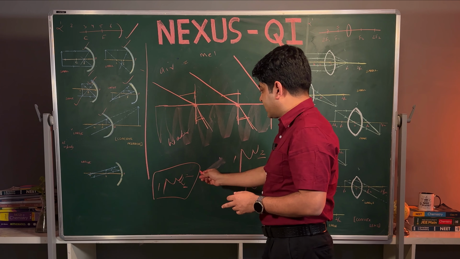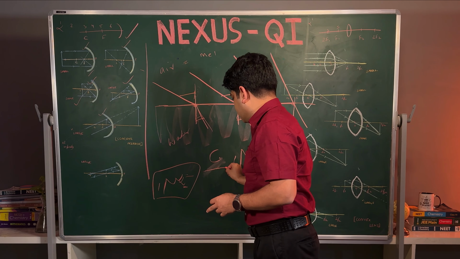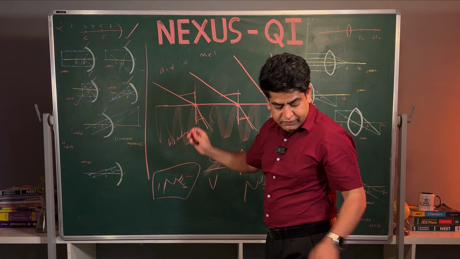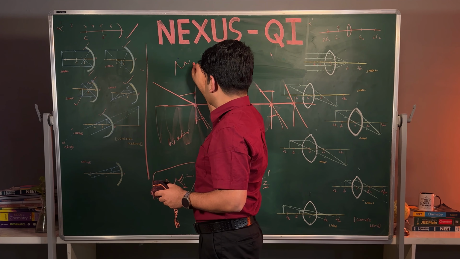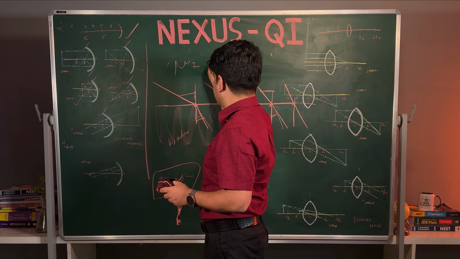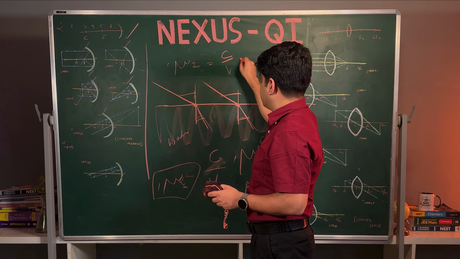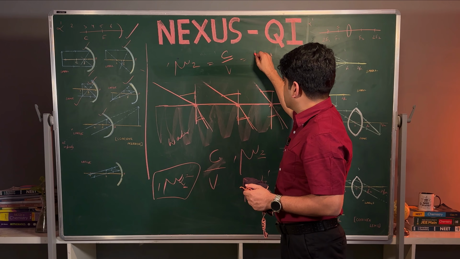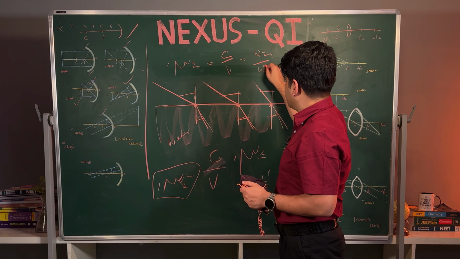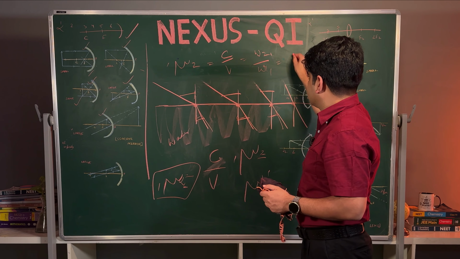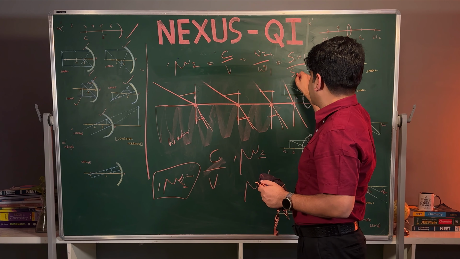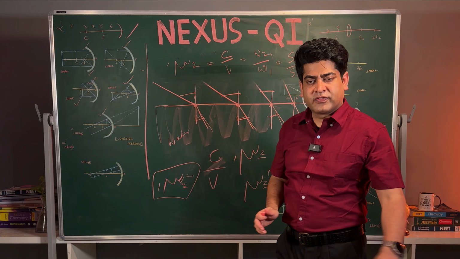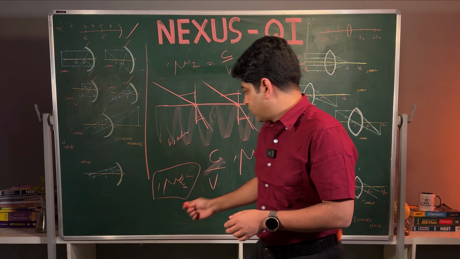So what is the relation? Mu is the relation. What is the mu? C by V. Or we can say we have the three definitions we can use here. So I am including all: mu 2 1 means C by V, or we can say mu 2 by mu 1, or we can say sin I by sin R. Everything is the same. The value we are getting is constant. This is only called mu.